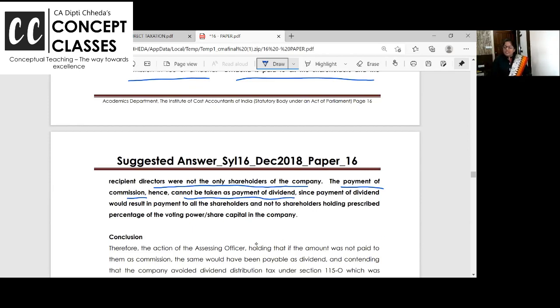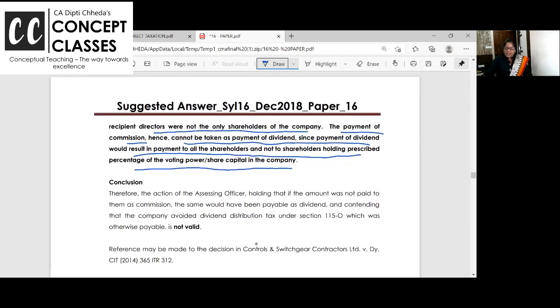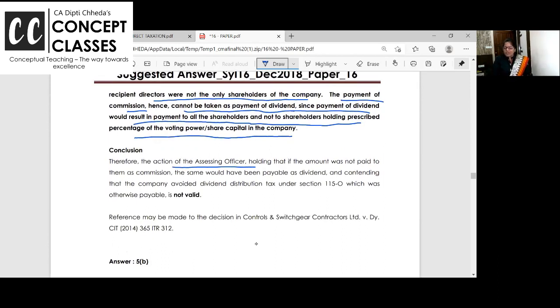That's wrong, since payment of dividend would result in payment to all the shareholders and not to the shareholders holding prescribed percentage of voting in the company. So the conclusion is the action of AO holding that if the amount was not paid as commission, it would have been paid as dividend is not valid.